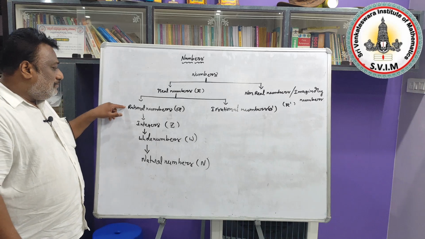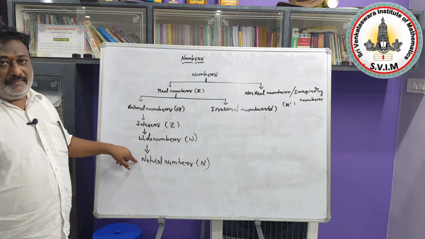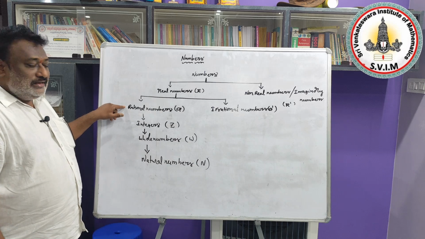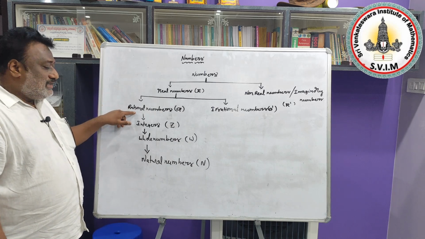Next, all rational numbers are also not natural numbers, because the numbers which are in the form of a fraction all belong to rational numbers.